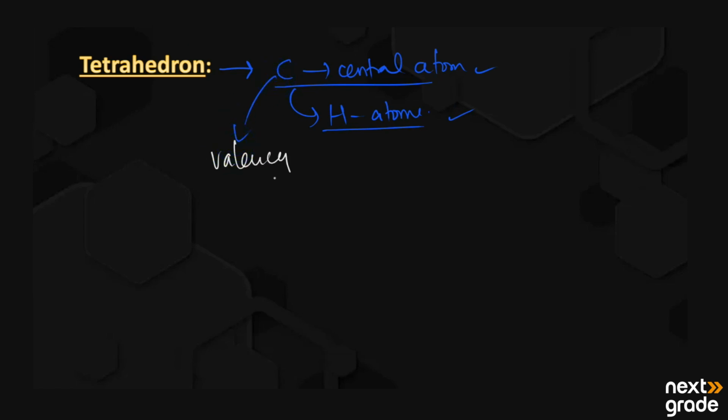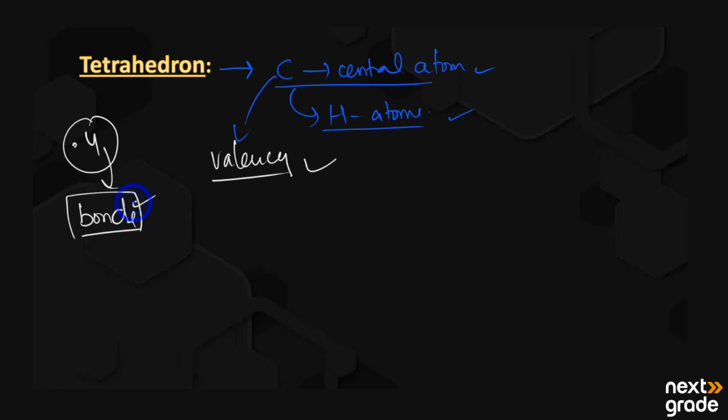The valency of carbon is 4. It has 4 electrons in the valence shell, and for a complete octet it needs 4 more electrons, so it can make 4 covalent bonds.